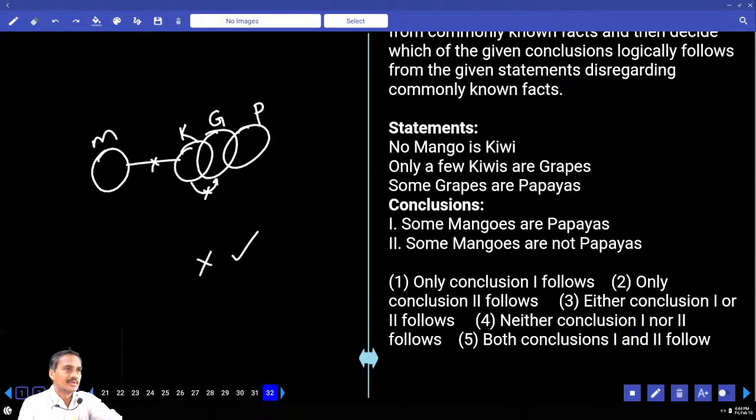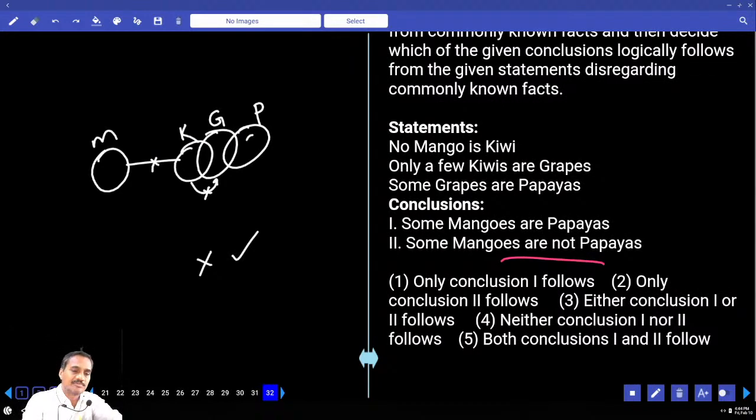Definitely true. And to make this false, what should we do? We should say all mangoes are papayas. Can we say all mangoes are papayas like this or not? Clear? Hence I have proven all mangoes are papayas. If all mangoes are papayas is true, then what else is also true? In this same diagram, some mangoes are papayas has also become true, right? So what will the answer be?